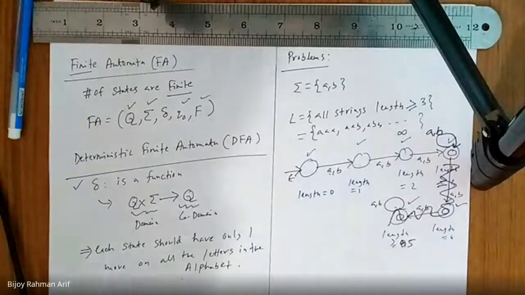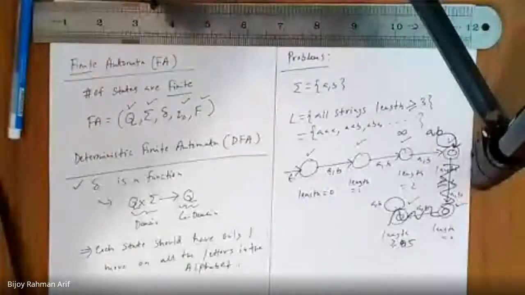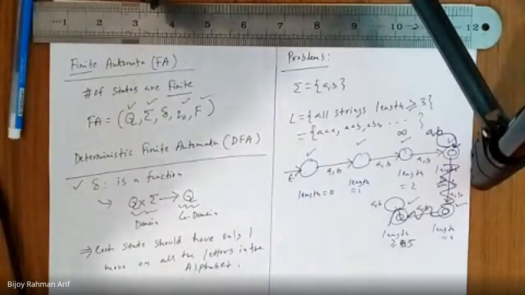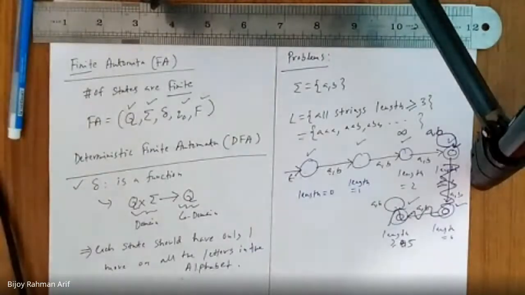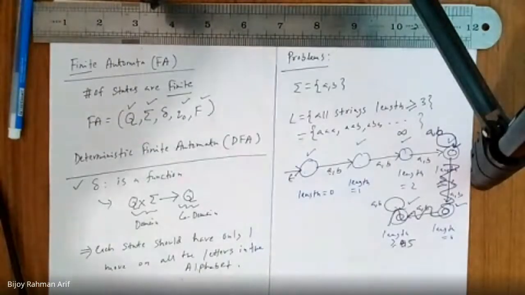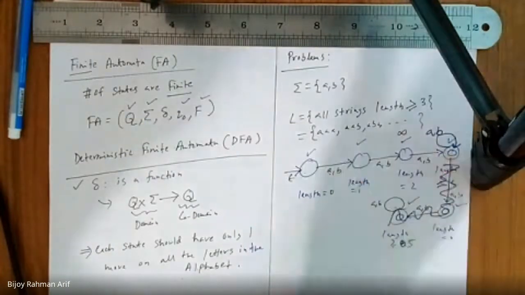So for a single problem, there might be multiple DFAs, but it is better to always draw the minimum DFA. The minimum DFA has the minimal states to solve that problem. Okay, guys? Do you have any more queries? So this is the minimal DFA.